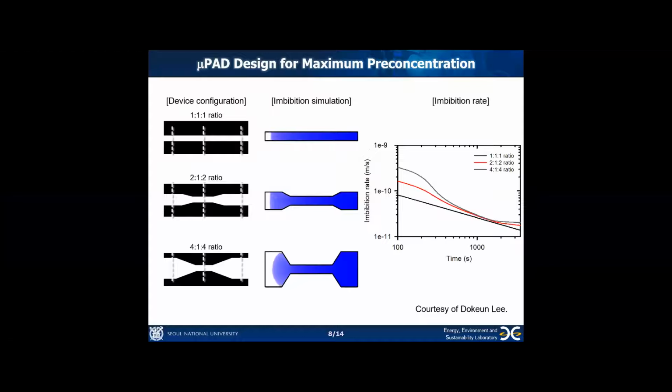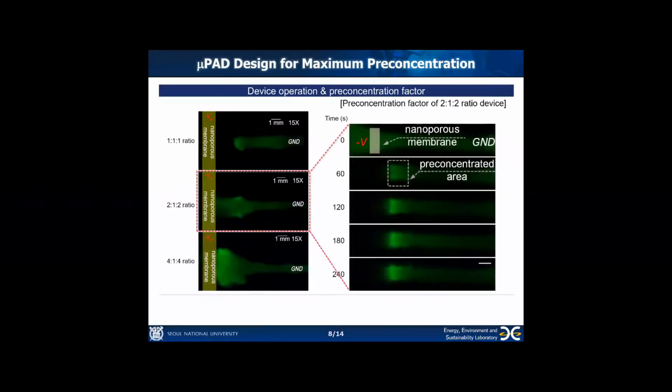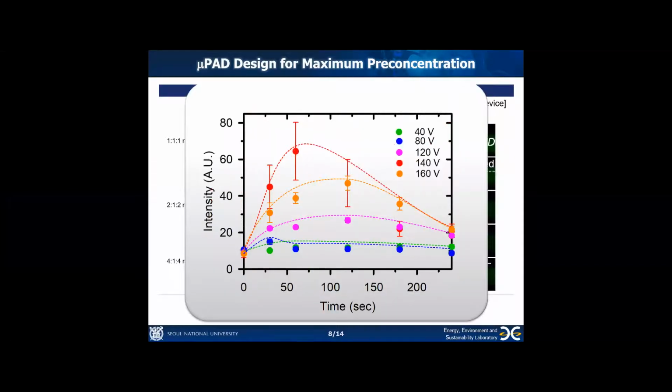However, in converging and diverging structures, the inhibition rate converges to a constant value when the fluid reaches the diverging region. As a result, we confirm that the most stable and maximum preconcentration occurs in the 2:1:2 ratio channel design. More than 100 times of preconcentration was achieved at the condition of the 140 voltage.